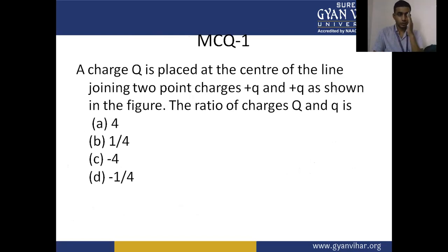First multiple choice question: the charge Q is placed at the center of the line joining two point charges, that is plus Q and plus Q, as shown in the figure. What is the ratio of charge Q and q? Choice A 4, choice B 1 by 4, choice C minus 4, choice D minus 1 by 4.